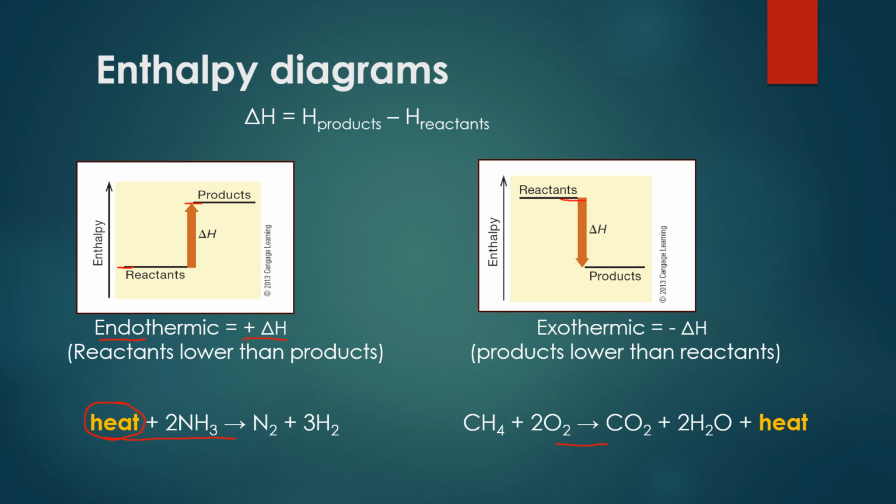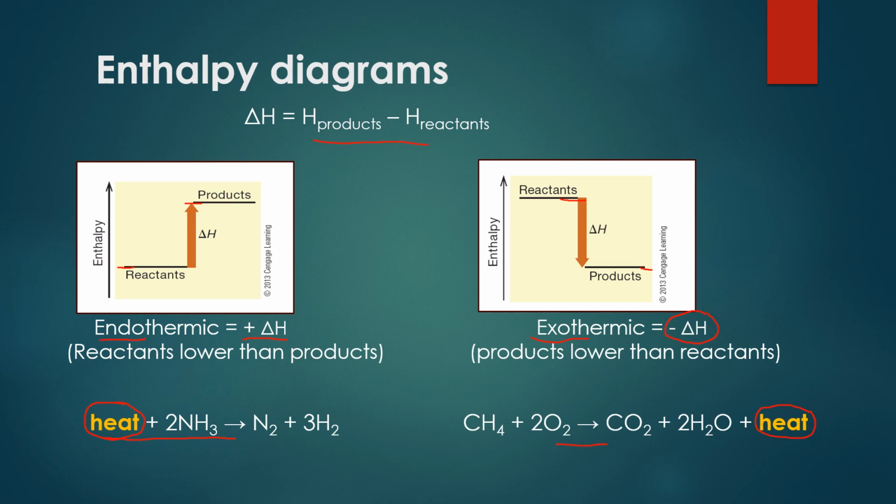If the reactants are higher in energy than the products, when we subtract them, which we have to do to figure out the delta H, we're going to end up getting a negative delta H, because the reactant value is higher than the product value, giving us a negative change in enthalpy. Whenever we have a negative change in enthalpy, that indicates an exothermic reaction. And when we represent exothermic reactions in chemical equations, the heat shows up on the product side of the reaction.